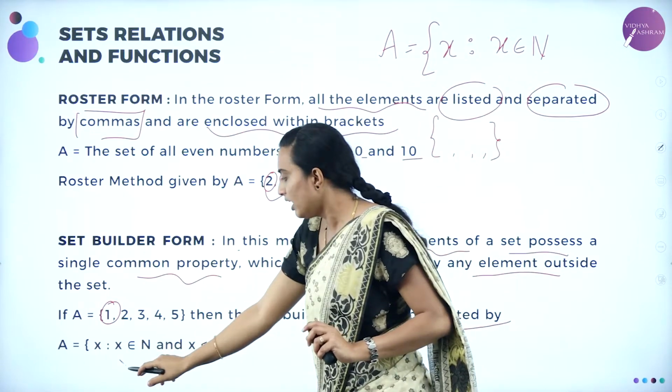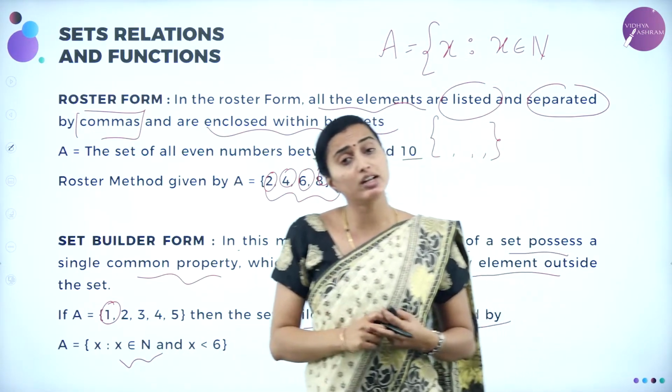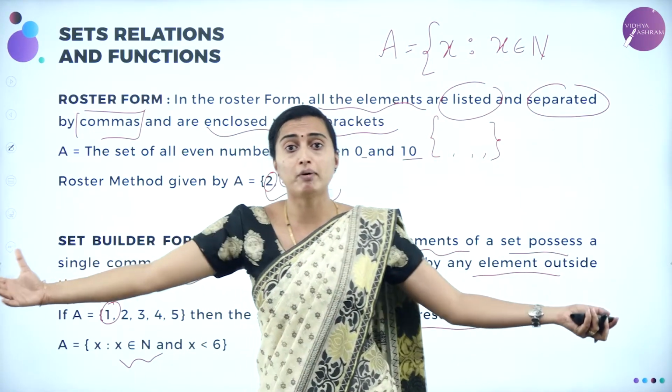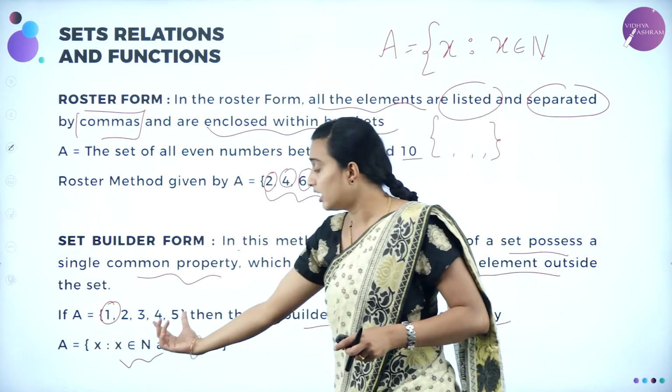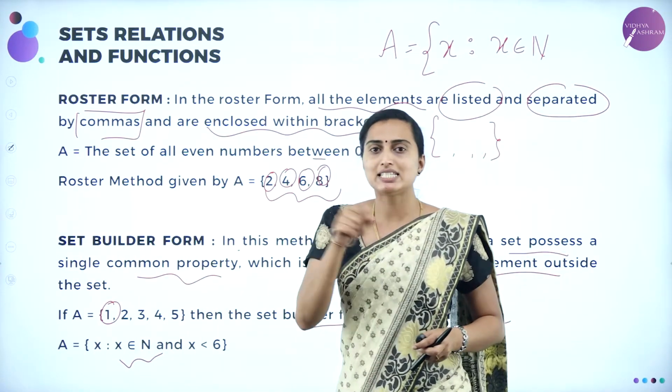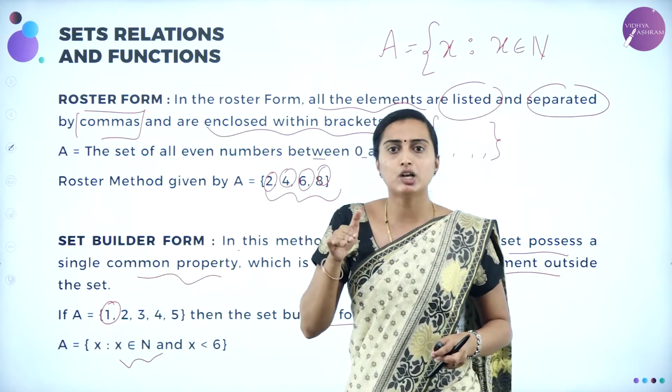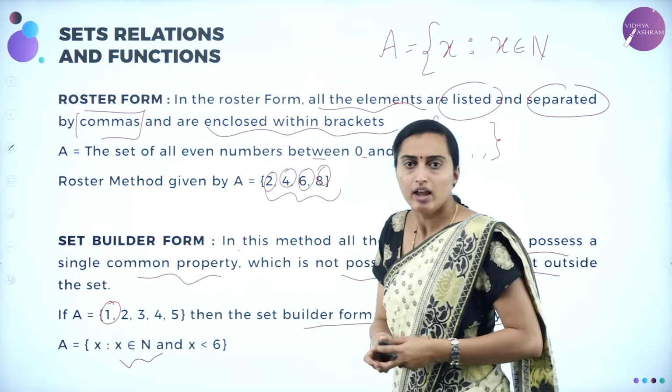But natural numbers are infinite, and here we have taken till 5 only. So less than 6, or less than or equal to 5, you can write it as. That is also meaningful.